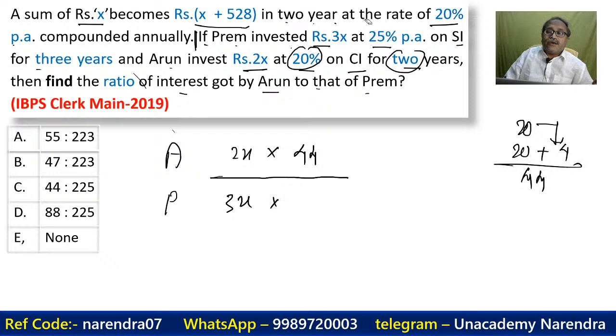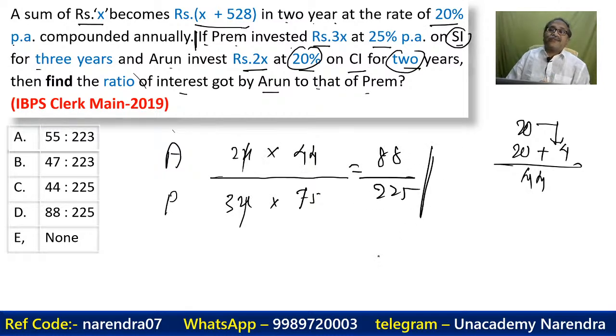And what about P? P is 25% per annum for 3 years, and it's a simple interest. So 3 years into 25 comes to 75. But this is the ratio. So now cancel this one, and the rest is nothing but 88 by 225. This is the ratio of interest. So you are expected to know the art of handling this particular question.